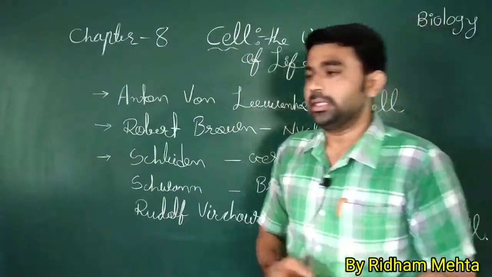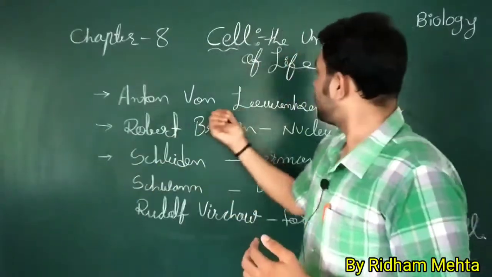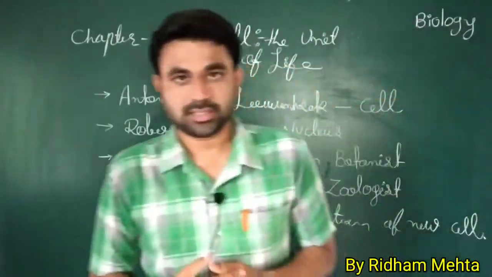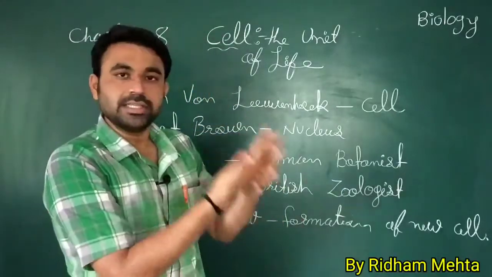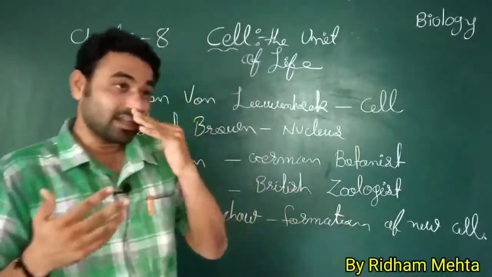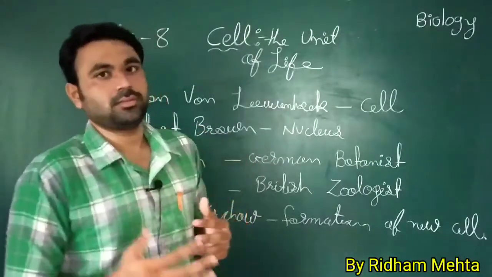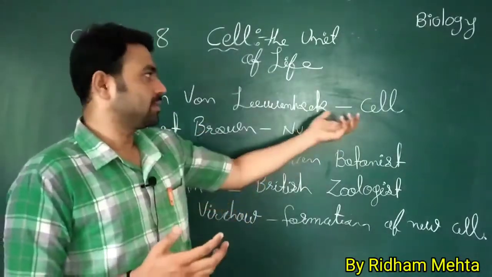First of all, Leeuwenhoek was the first scientist who saw the cell. Rather, he was the first man who saw cells.